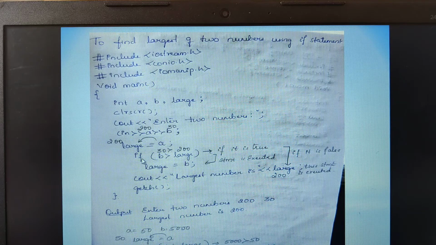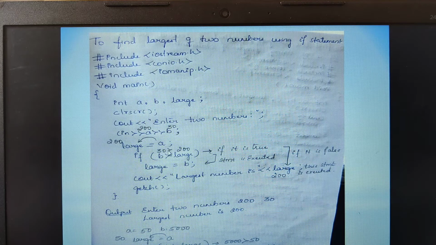Later, with the help of the if statement, I am comparing whether b is greater than large. When I say the variable b, it will be replaced with its value, 30. So whether 30 is greater than large, which just now had the value 200. Whether 30 is greater than 200? If so, you have to rewrite the contents of the variable large. Therefore, if 30 is greater than 200, then move the value of b into the variable large.